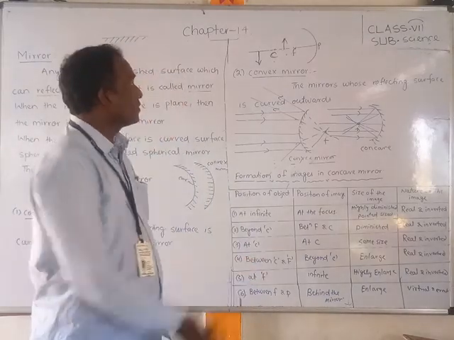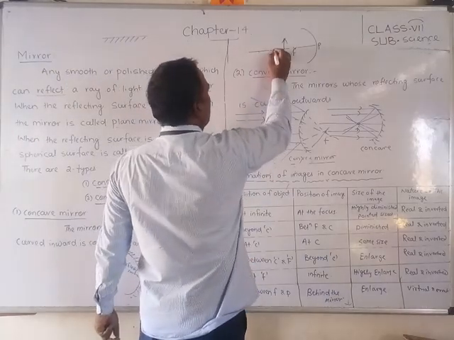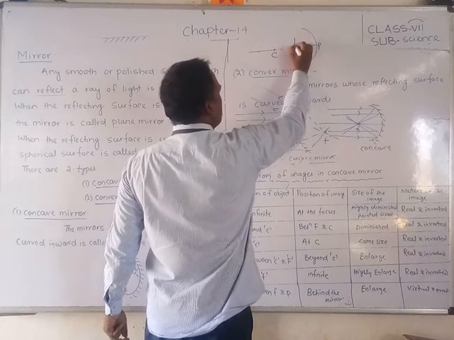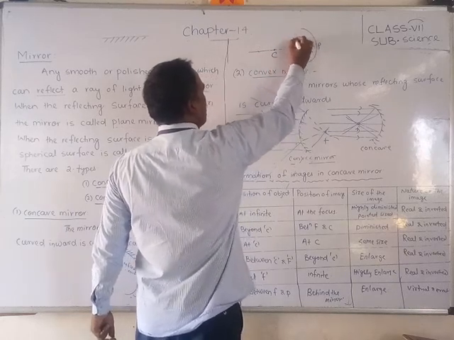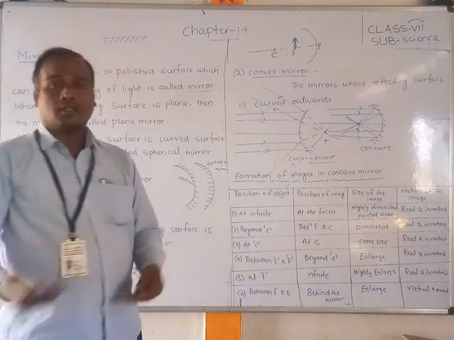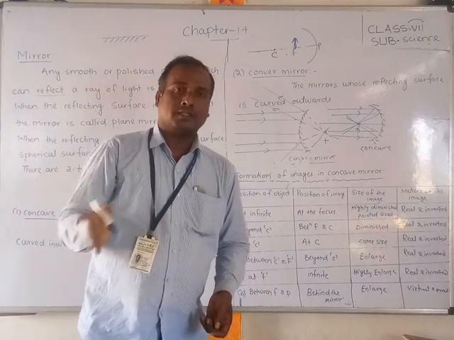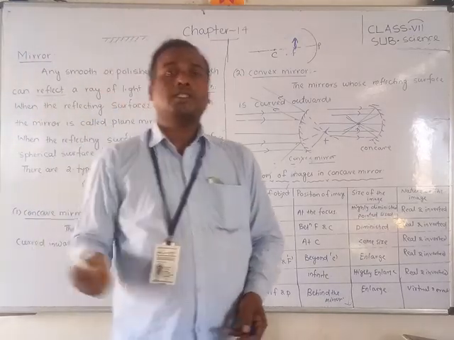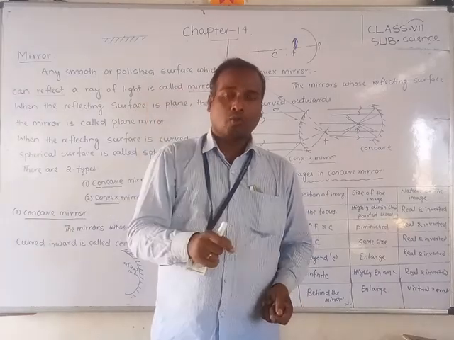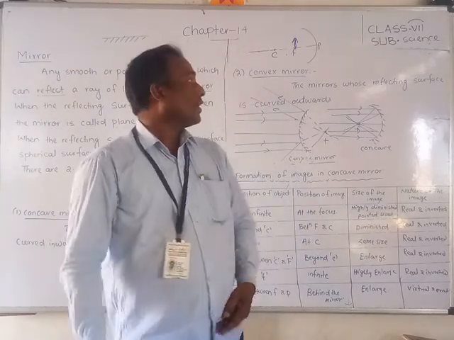Next, at F. If the object is placed at F, F means here, at the focus, then where will the image form? At infinity. Remember, students, when the object is at focus, the image will form at infinity.